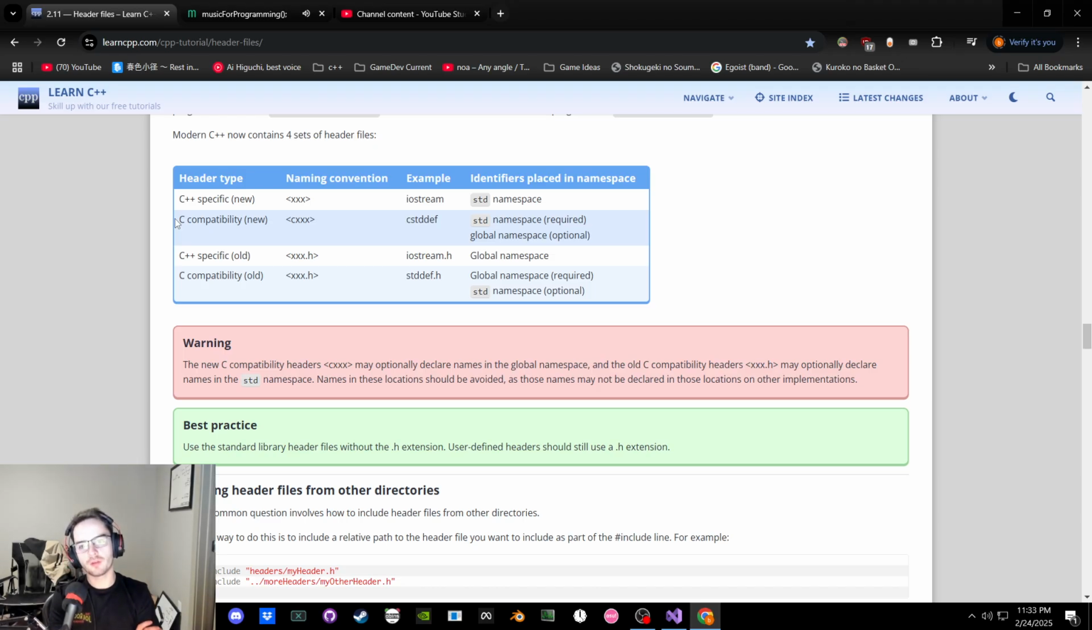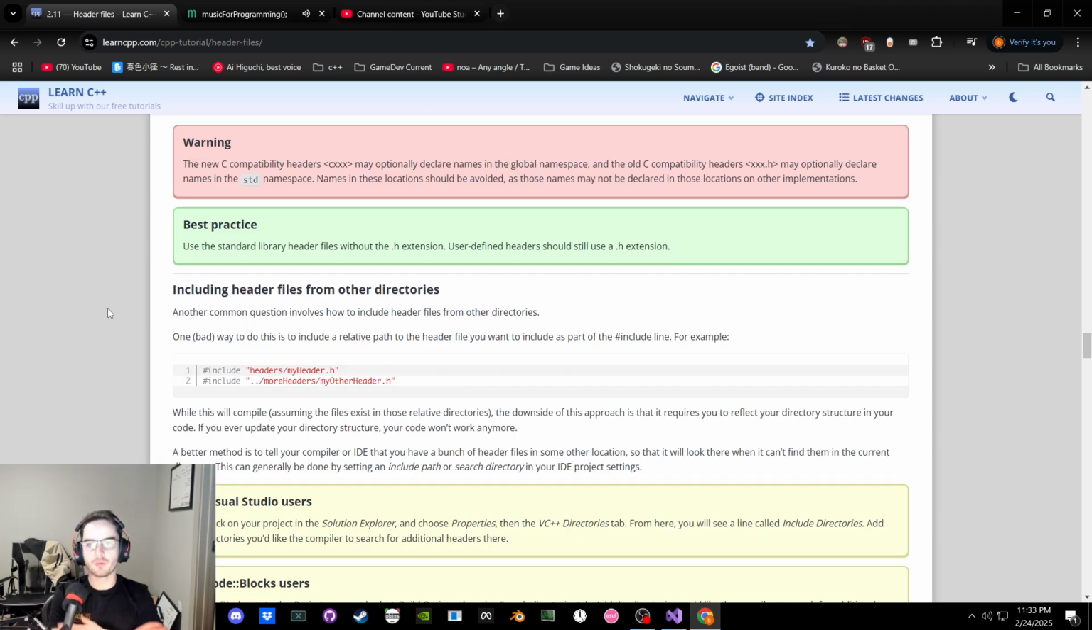Best practice: use the standard library header files without the .h. User defined should still use the .h. Including header files from other directories, how do I do that? One bad way is to include a relative path. While using this, we'll compile, assuming the files exist. The downside is it requires you to reflect your directory structure in your code. If you ever update it, you change it, you clean it, you do anything, you're messed up. A better method: you say you have somewhere and then have it search them.